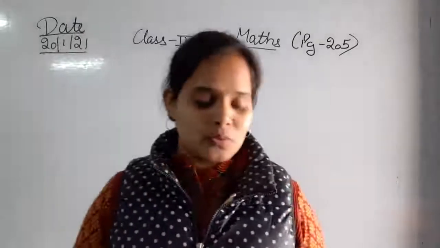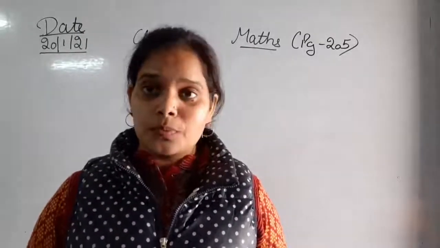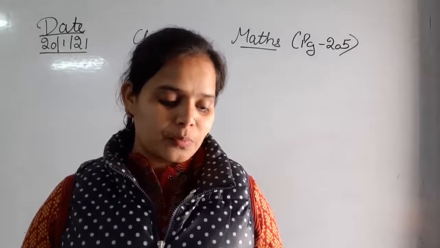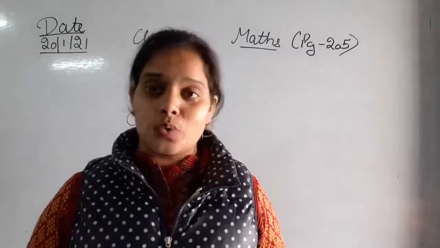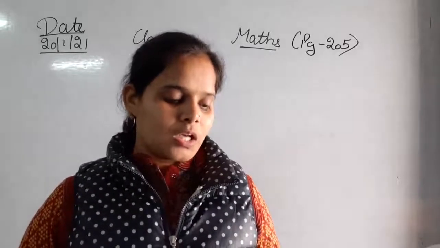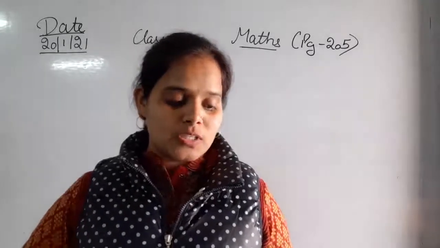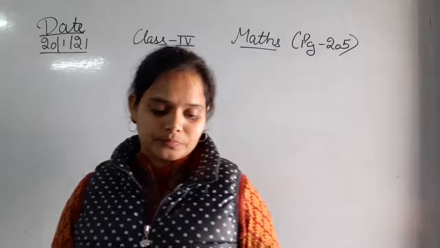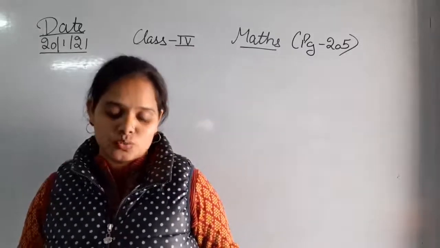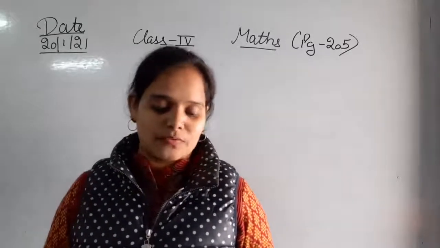Question number 25 is: Ritu bought vegetables of rupees 215.85 paise, and 1 kg apples. So Ritu has bought some vegetables and has paid 215 rupees and 85 paise for it.